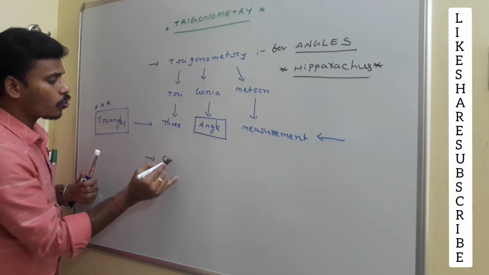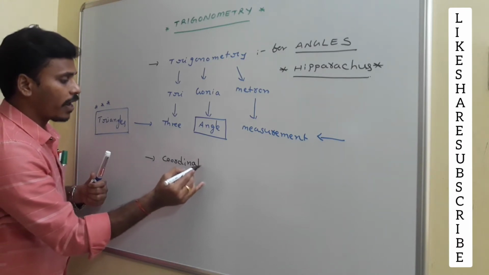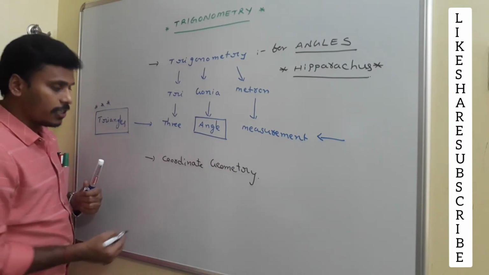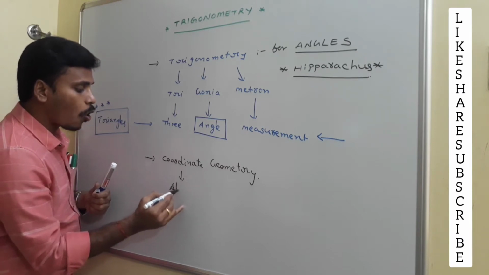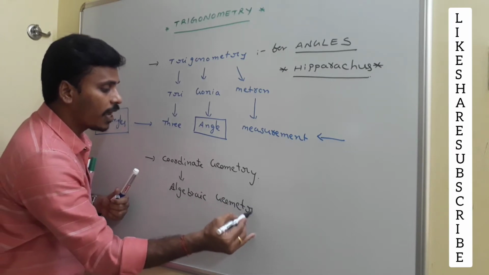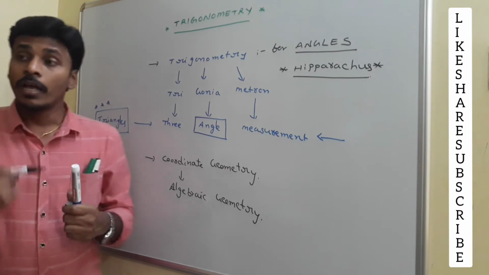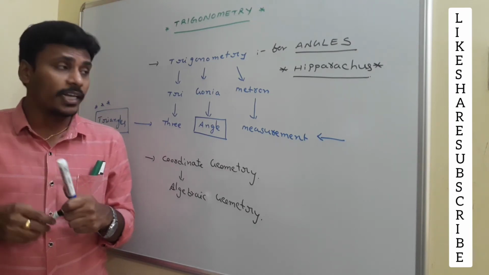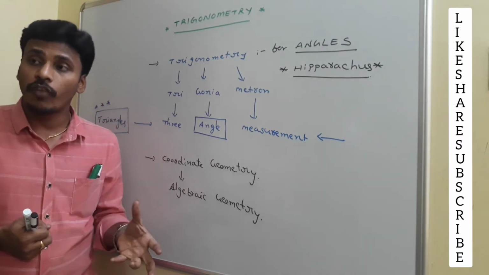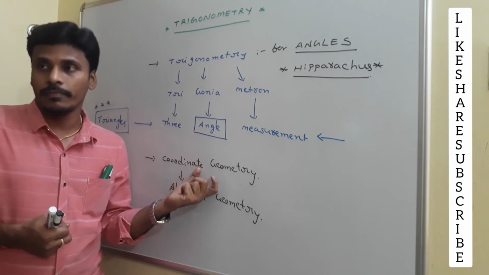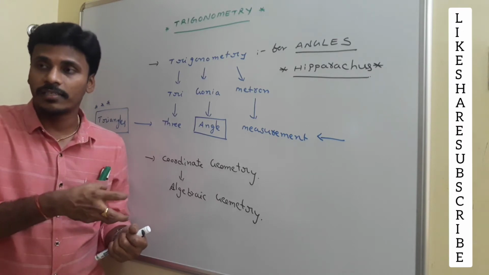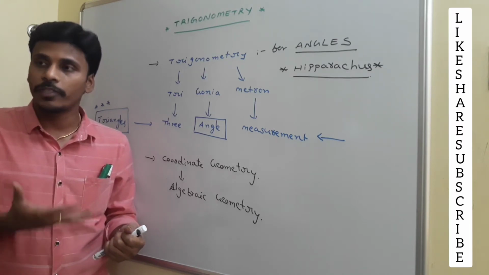I think you are all aware of coordinate geometry from your 8th standard, right? Coordinate geometry works like a bridge between geometry and algebra. That's why we also call it algebraic geometry, or sometimes analytical geometry. Now, Hipparchus connected geometrical concepts, angles and the properties of triangles, with this coordinate system. To simplify all that work, he developed trigonometry.